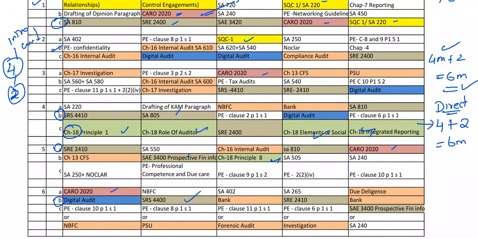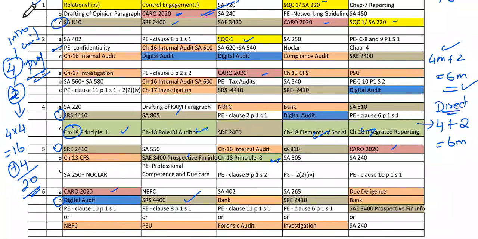If you are thorough with all these areas, I can tell you 4 questions, we can keep it as a minimal mark. 4 into 4, 16 marks in professional ethics. At least 2 MCQs, I'm expecting, so you can attempt 20 marks easily, right? So this is for professional ethics.